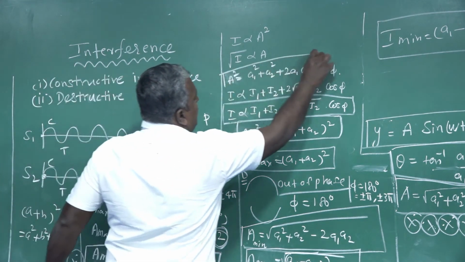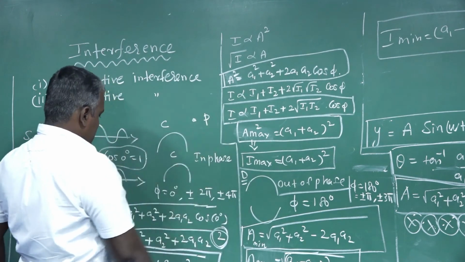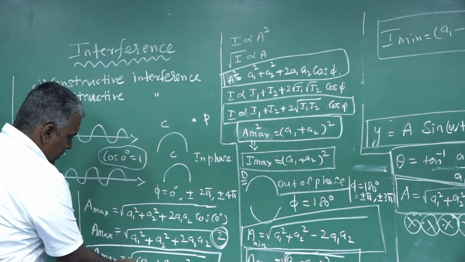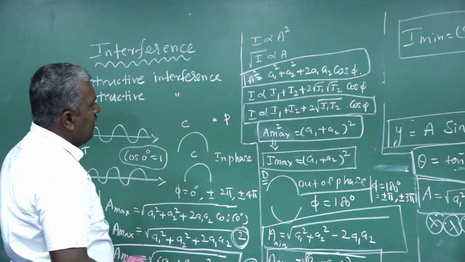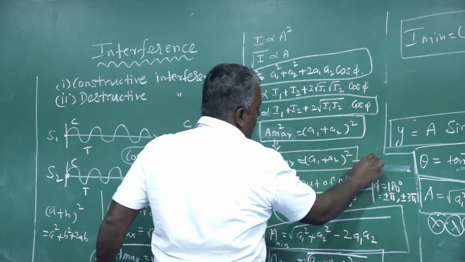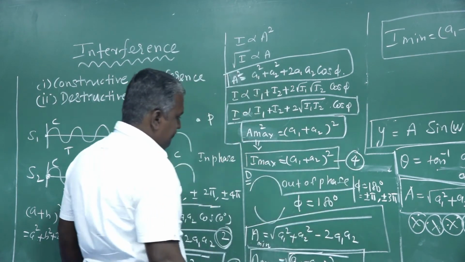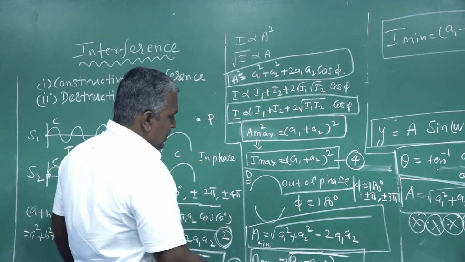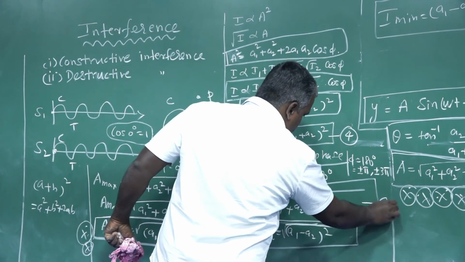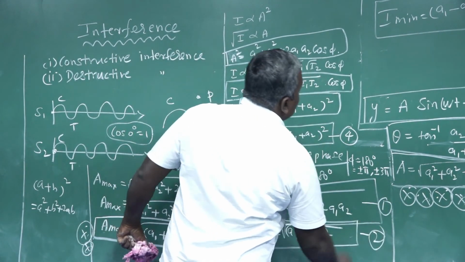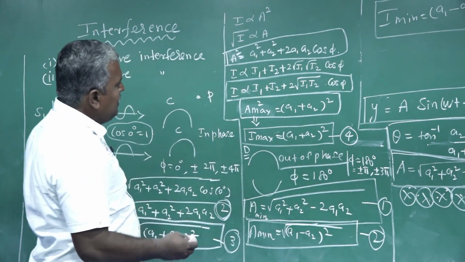At the same time, very important formula this. And this is the third one, very important formula. And this is the fourth one. Then for destructive, 1, 2, like this.